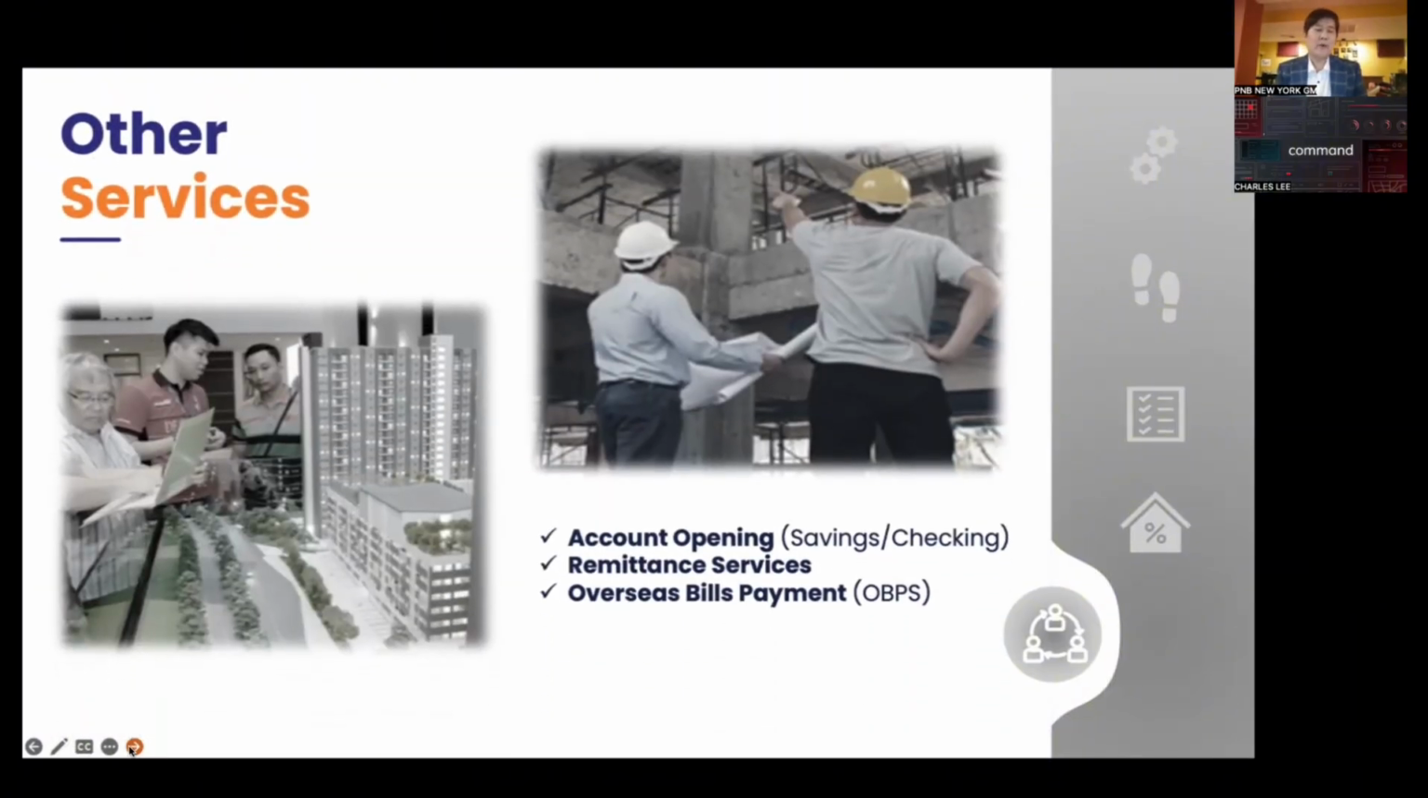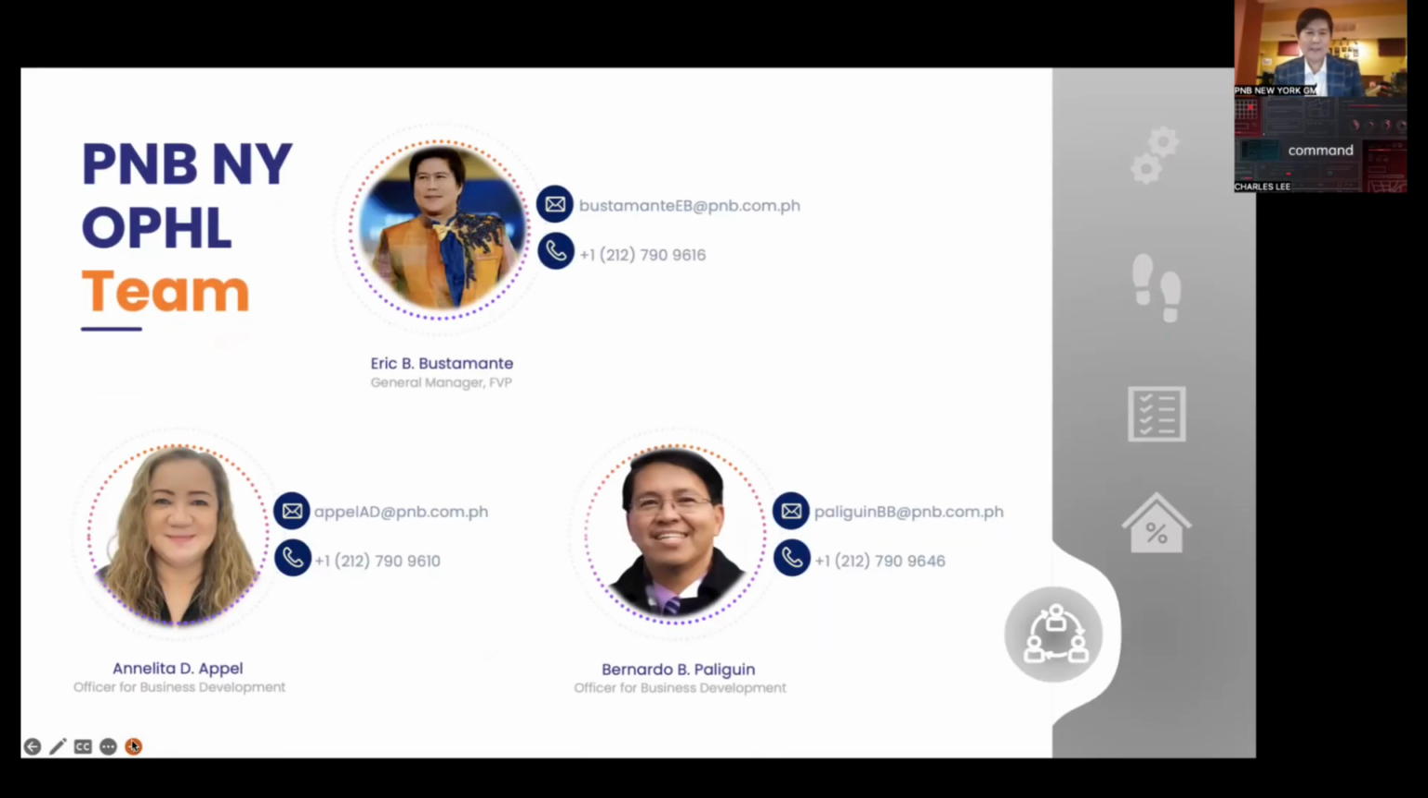We also, aside from Own a Philippine Home Loan, offer account opening for savings and checking for PNB Philippine account. This is most important in the case of pre-selling properties, wherein you don't really need first-hand bank financing. We can open you a PNB Philippine account for your savings account for your 20% down payment. So we don't need to go home to the Philippines. Just approach us at PNB New York. We also have the remittance services and the bills payment system if you're still paying the 20% to your Philippine developer. Next slide, please.